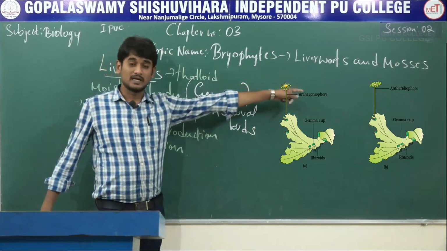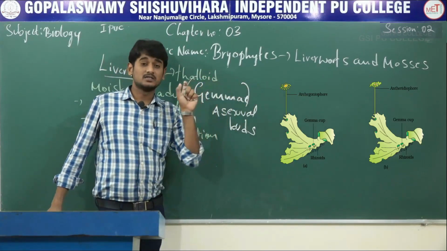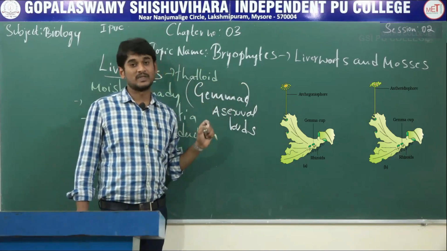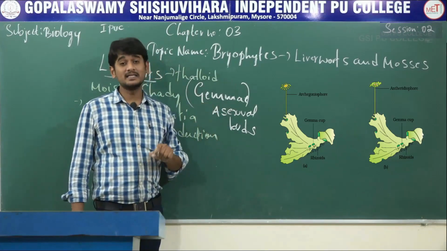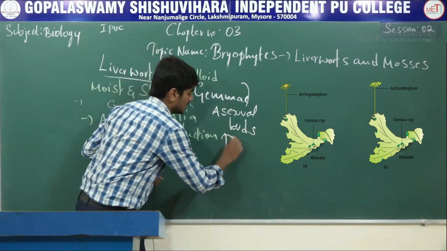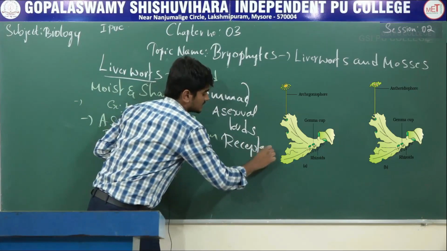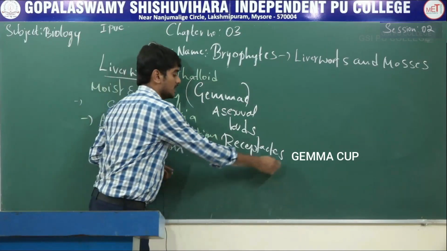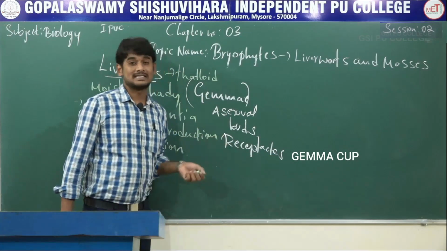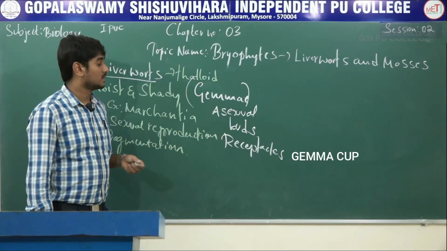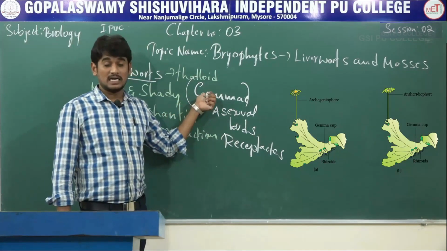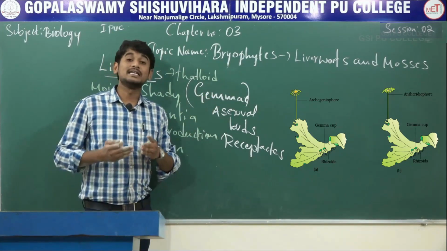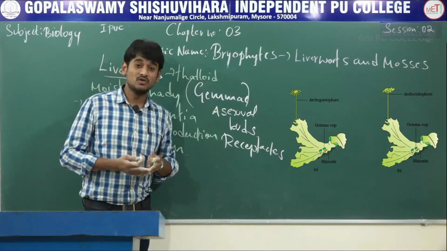You can observe in Marchantia the presence of small asexual buds that are green and multicellular in nature, which develop inside the receptacles. These receptacles are located on thalli. And the gemma detached from the gametophyte and developed into new individuals, which means new gametophyte.